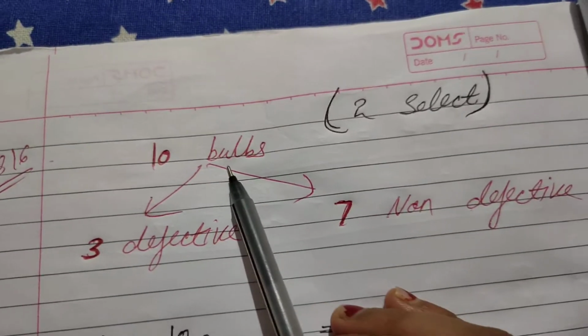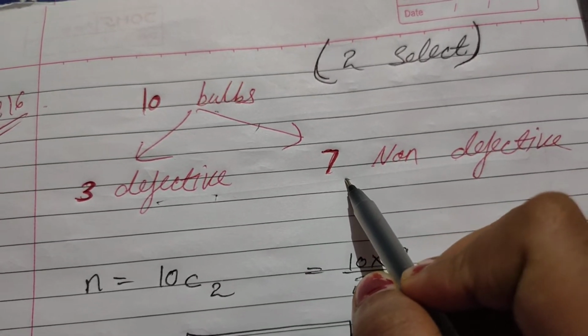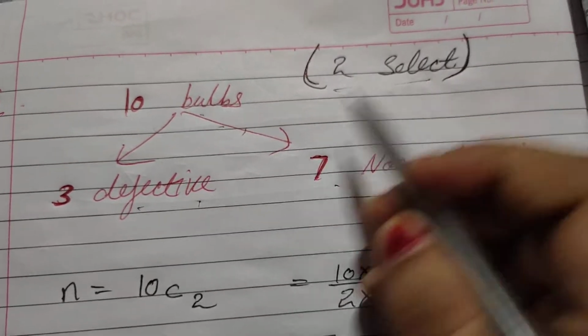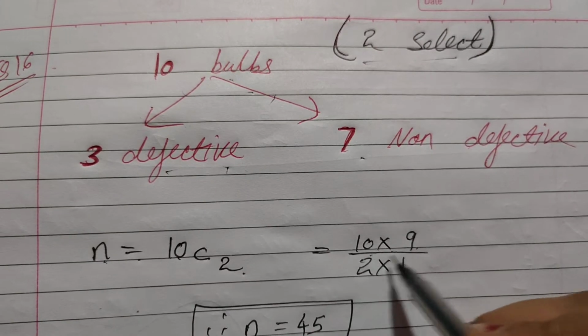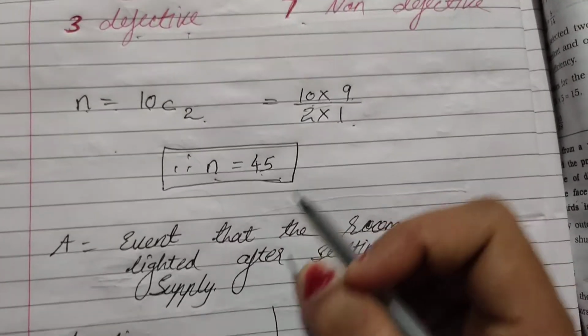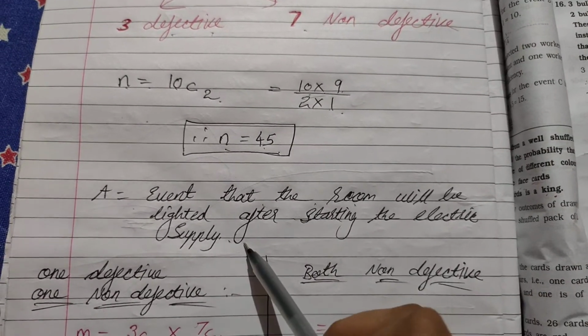Means, how many bulbs we are having? Total 10 bulbs. Out of 10 bulbs, 3 are defective. That means 7 are non-defective. Out of 10 bulbs, how many we have to select? 2 we have to select. That means n equals 10C2, 10 into 9 upon 2 into 1. So our n will be 45. I have given the name A to the event that the room will be lighted after starting the electric supply.